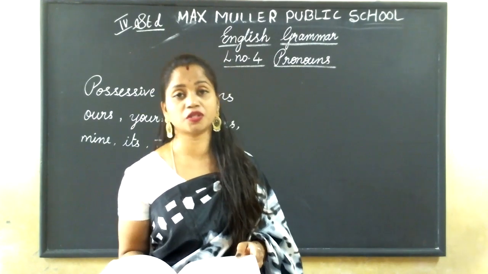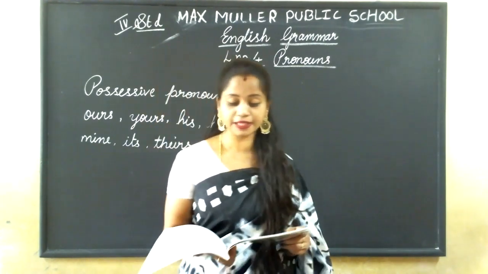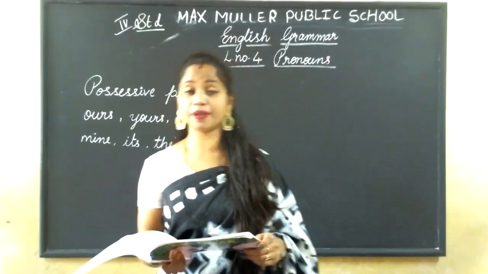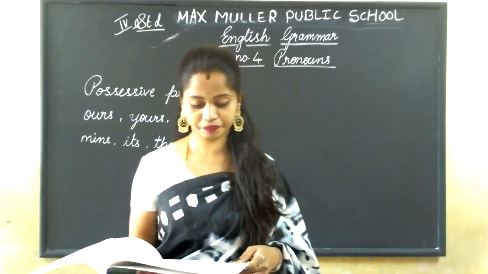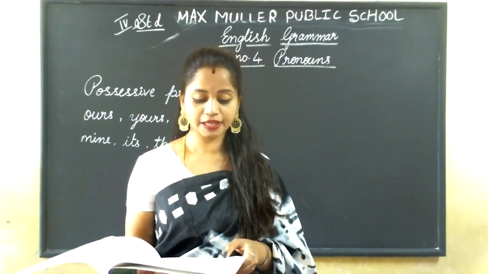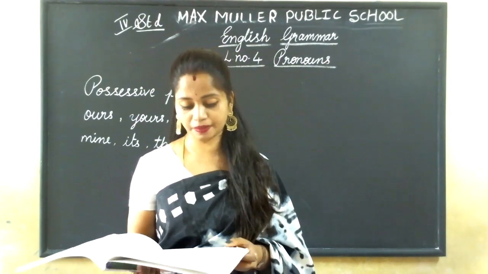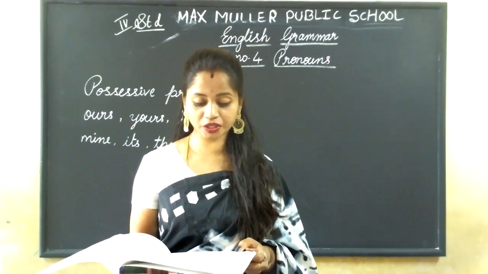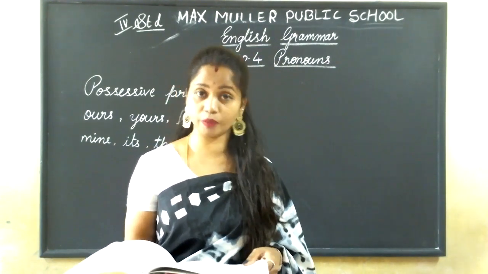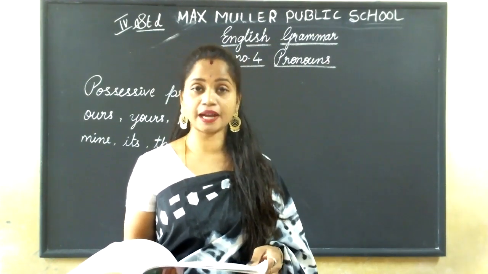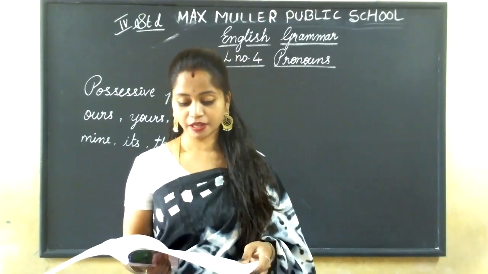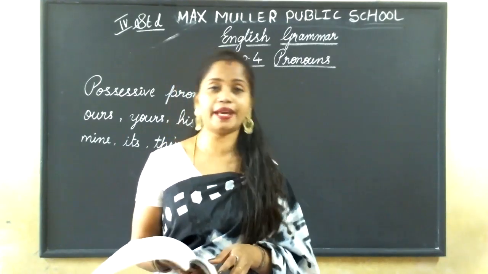This book belongs to you. This is his cap. This cap is his. This cap belongs to him. This is her chair. This chair is hers. This chair belongs to her. This is my watch. This watch is mine. This watch belongs to me. These are their bikes. These bikes are theirs. These bikes belong to them.